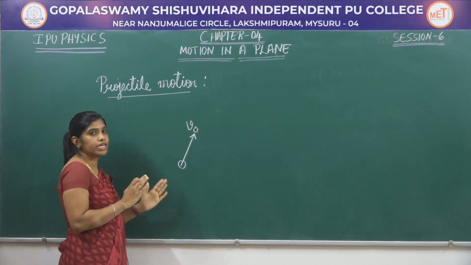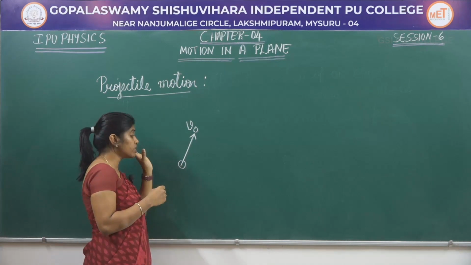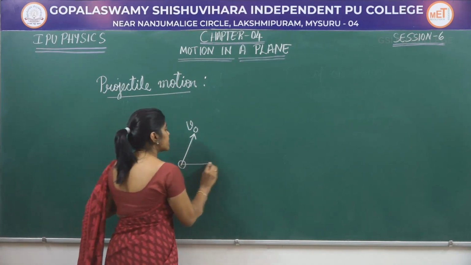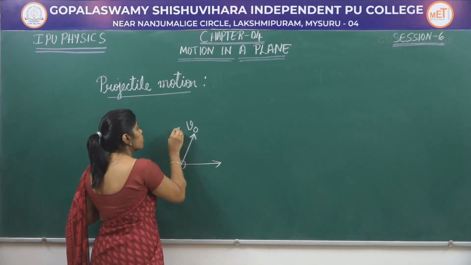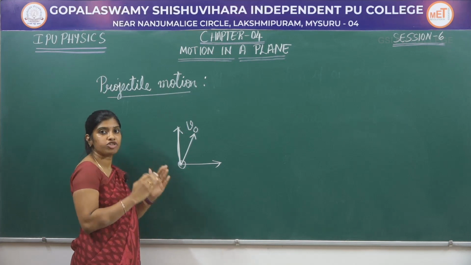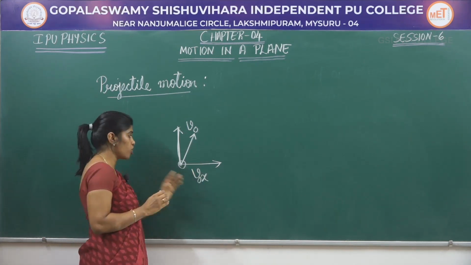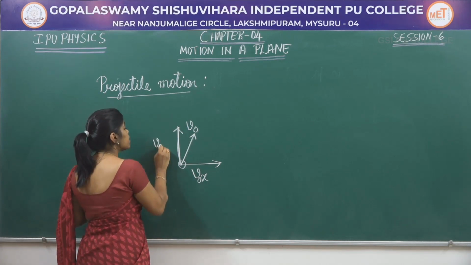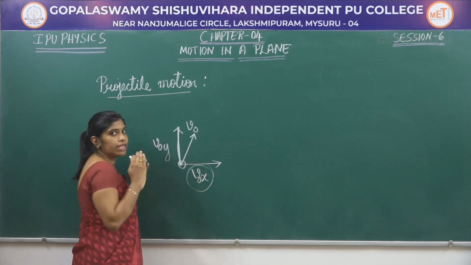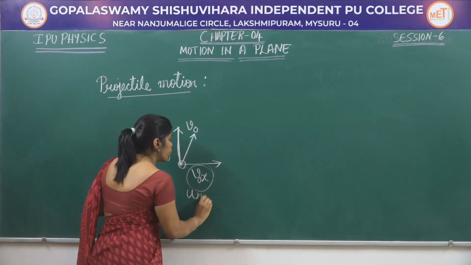So, this object is being obliquely thrown into space. The motion of this ball can be described using two axes here. One is along the x-axis, another one along the y-axis. So, there are two components which we have to study here. The x component, let me call it as v0x and the y component as v0y. What does this v0x does? The v0x is nothing but the uniform velocity.